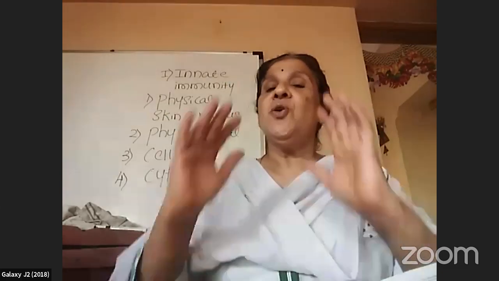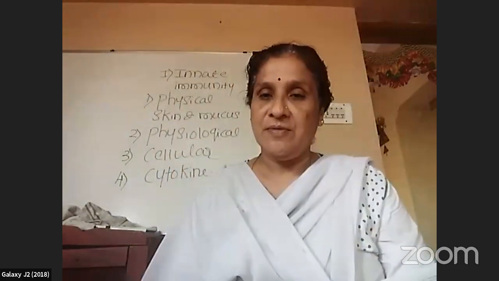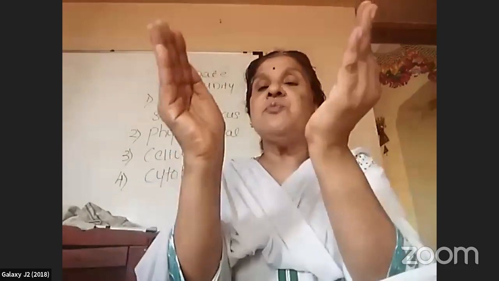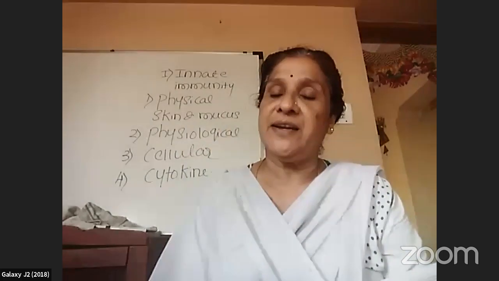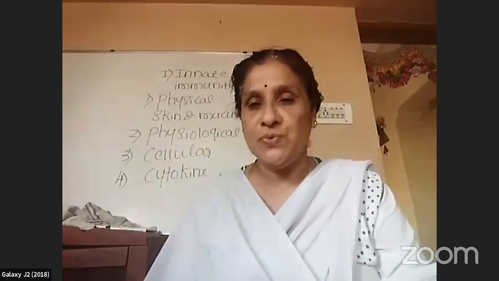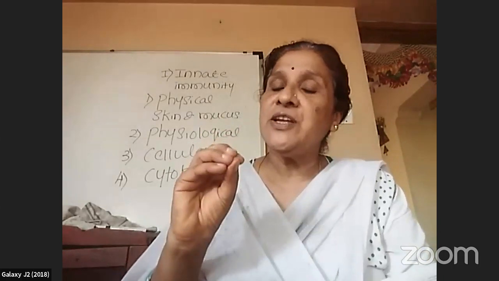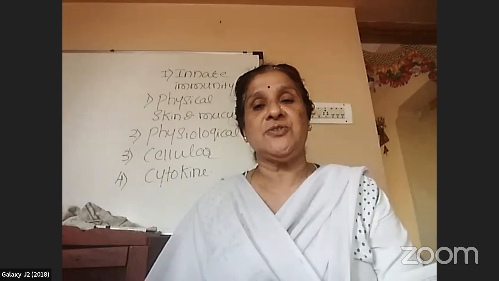This stomach is internally lined by gastric mucosa, which consists of gastric glands. These gastric glands produce gastric juice, and along with it HCl is secreted.